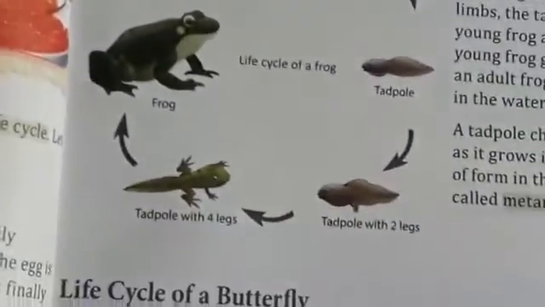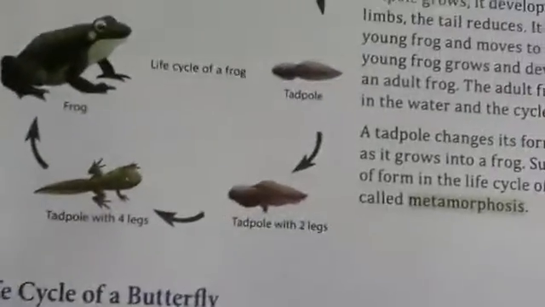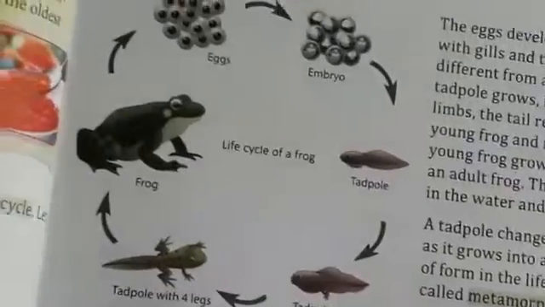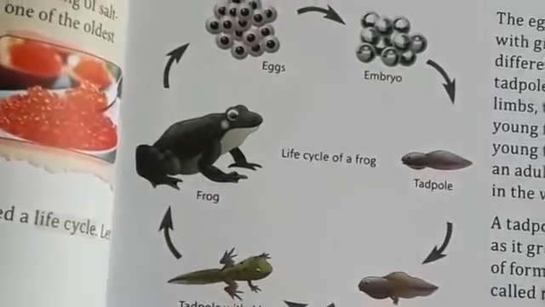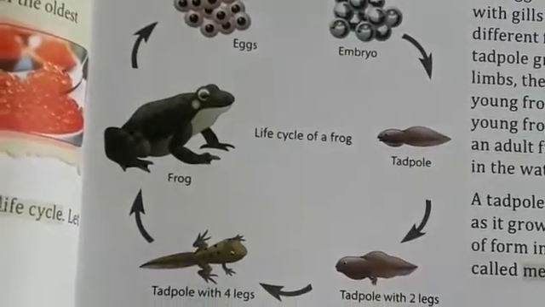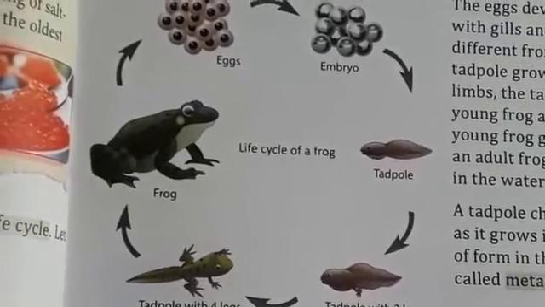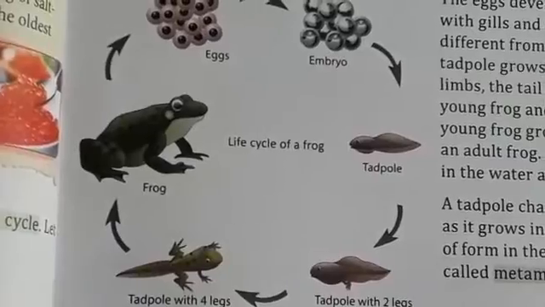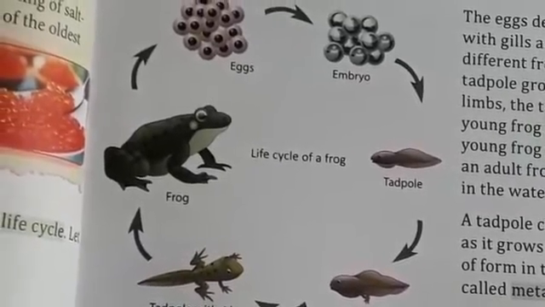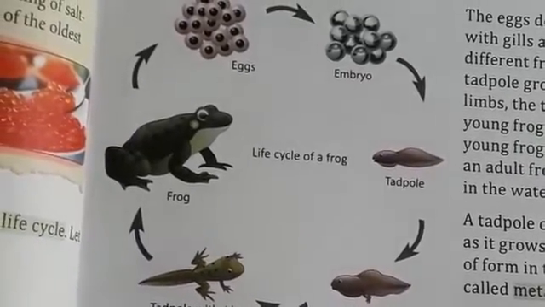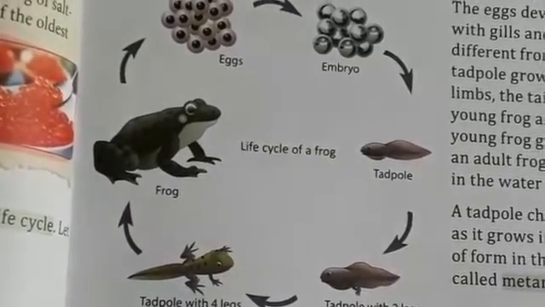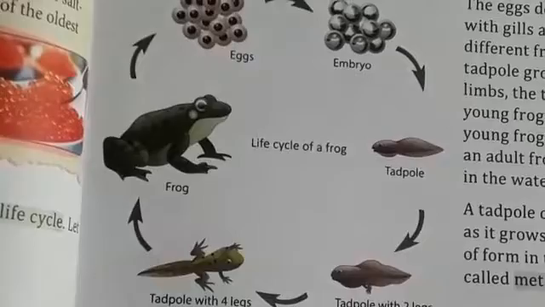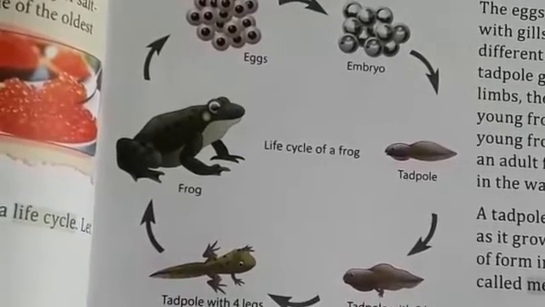The eggs develop into tadpoles with gills and tails. A tadpole looks different from an adult frog. As the tadpole grows, it develops lungs and limbs. The tail reduces, it becomes a young frog and moves to land. The young frog grows and develops into an adult frog. The adult frog lays eggs in water and the cycle continues.